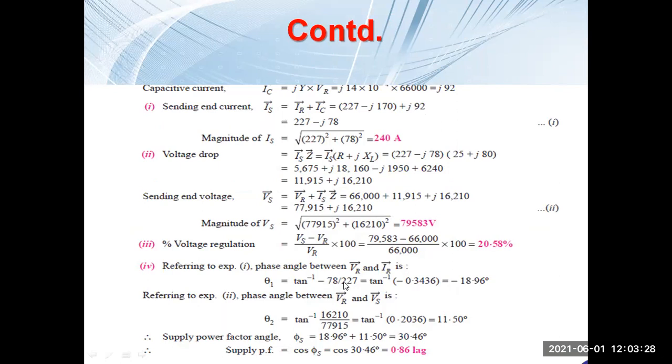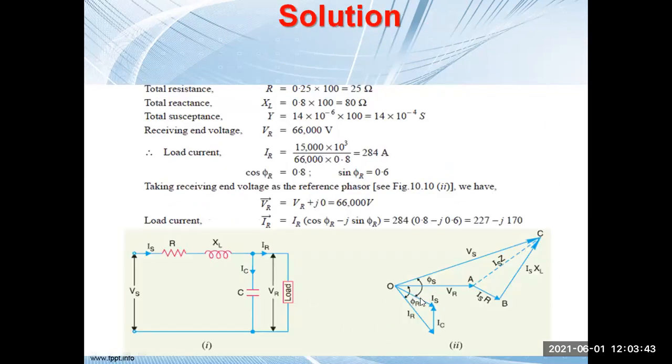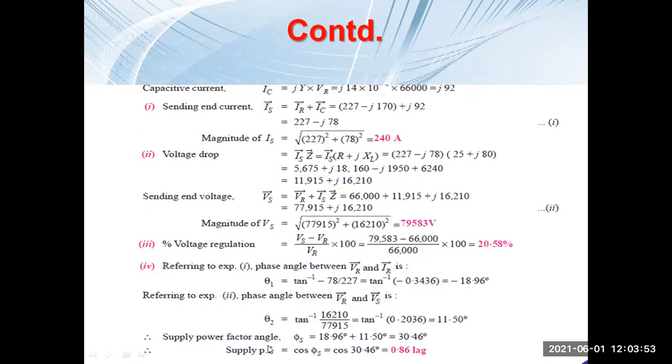So first of all, the angle between VR and IR we have already calculated, and the angle between VR and VS we have calculated. So phi s will be equal to, what is this phi s? First, the angle between IS and VR, and then the second part is between VR and VS. If we add these two, we will get the sending end power factor angle. And if you take the cosine of that, it will be your sending end power factor. Now, any query on this particular part?